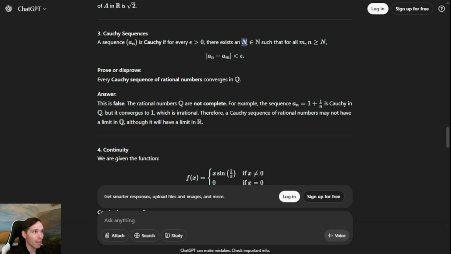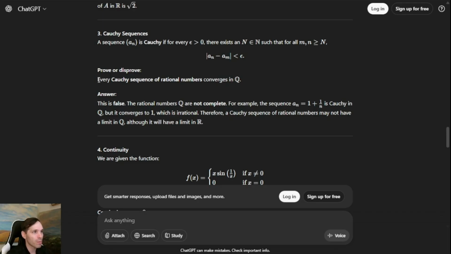So we choose N based on epsilon, and then we need all of the terms beyond that mark in our sequence to be within epsilon of each other. And this makes sense for Cauchy sequences, which are convergent. So that is the definition. Well done on regurgitating that from their memory or possibly pulling it off Wikipedia on the internet.